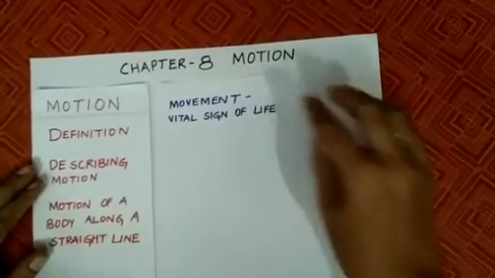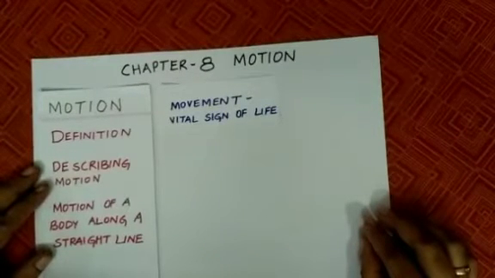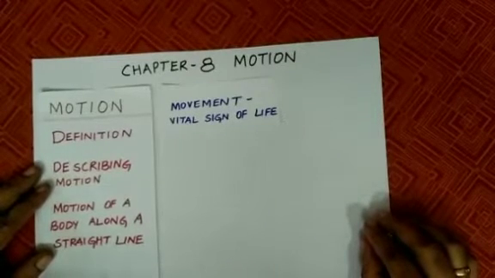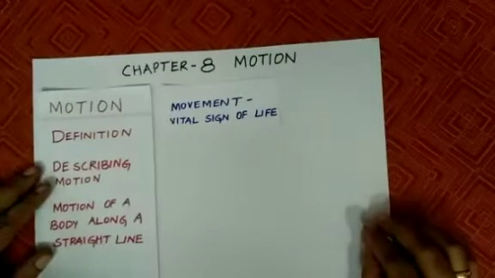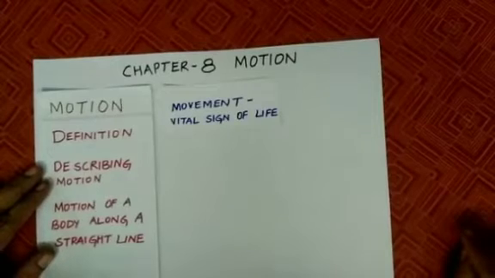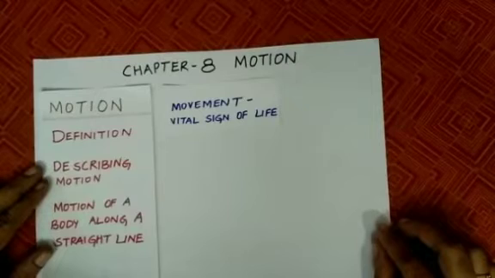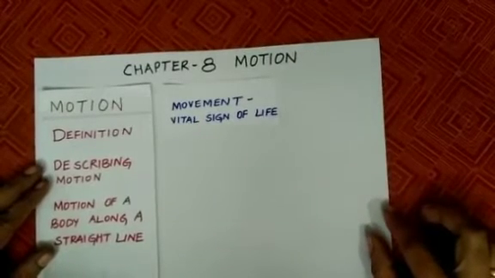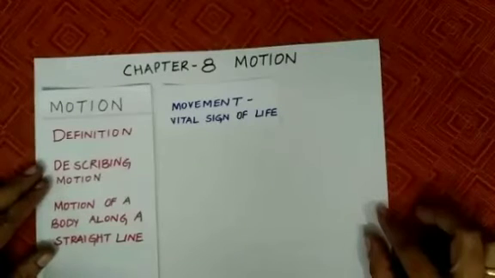What is motion? It's the movement. We can see the movement of an object. So, movement is the vital sign of life. Living things move by themselves, whereas non-living things need an external force for their movement. Living things like animals and humans can move by themselves, whereas plants are fixed, though the parts of the plants can move. Non-living things need an external force, especially vehicles, by the help of the engines.